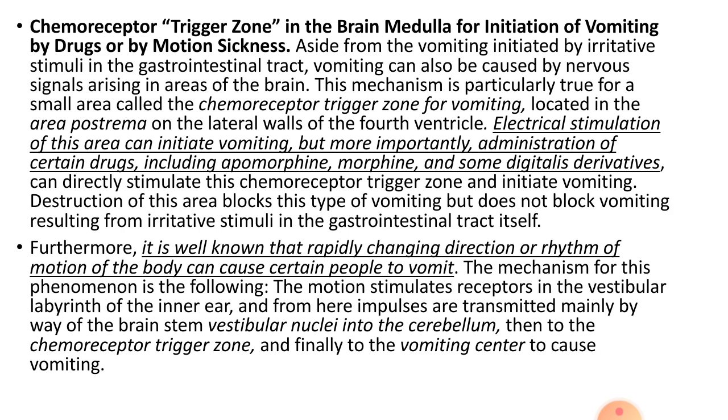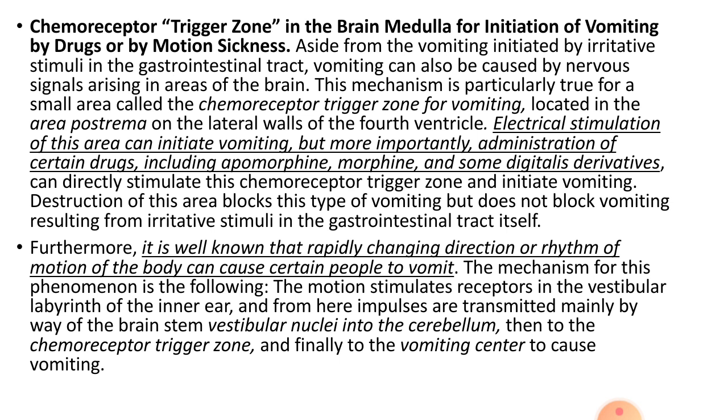As we said, vomiting can occur for a reason outside the gastrointestinal tract, and this occurs due to stimulation of a special receptor called the chemoreceptor trigger zone, located in the floor of the fourth ventricle.